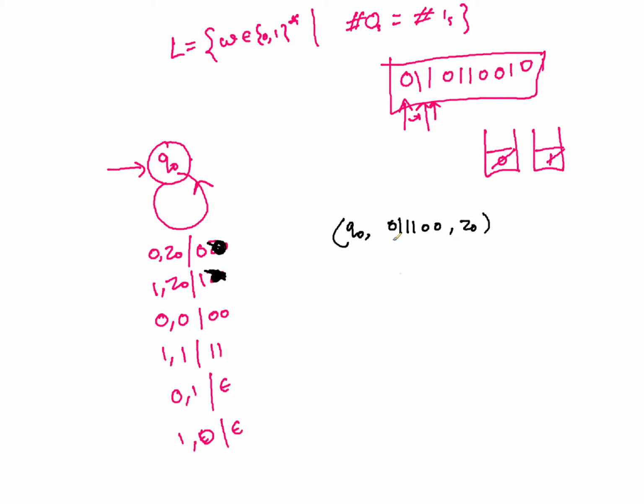Now the only problem is, see what problem arises if you just have this type of transition, that once you pop the Z0 you cannot add it back, right? So it might be a good idea to pop Z0 at the last time when you are getting anything, not for the first time. So then what?